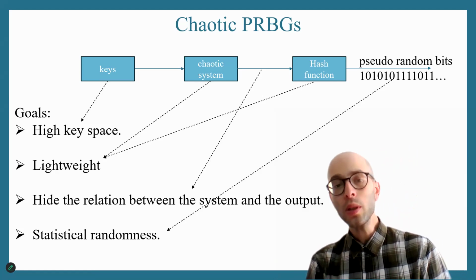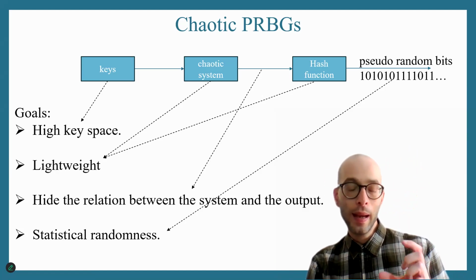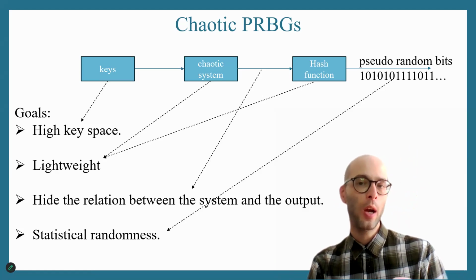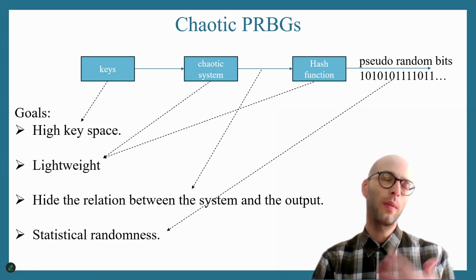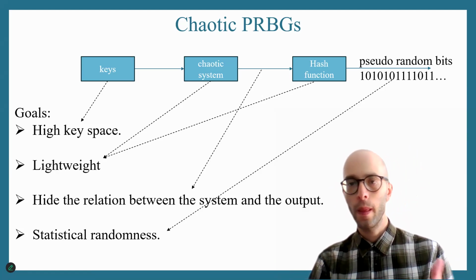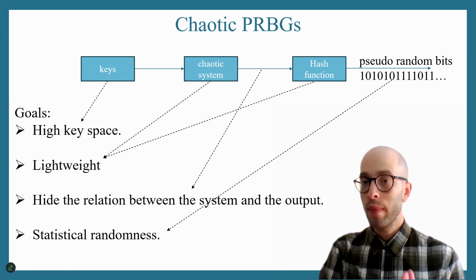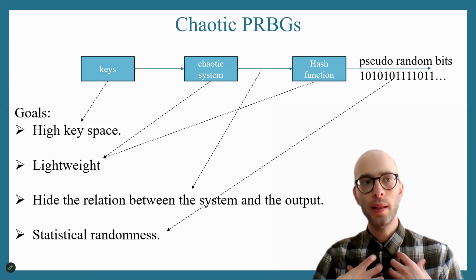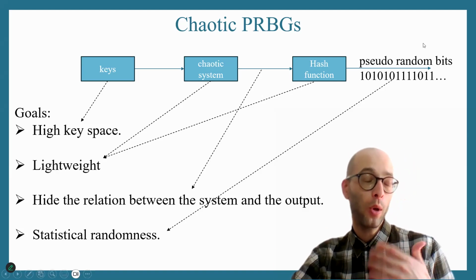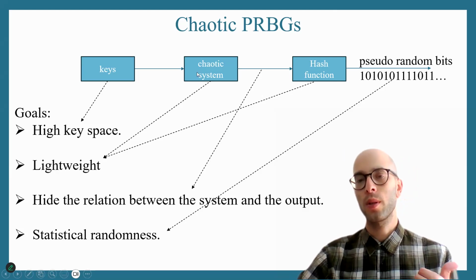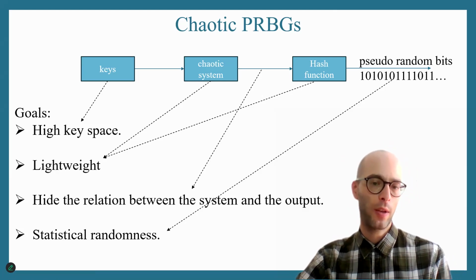And additionally, the hash function should be a nonlinear function that hides the relation between the chaotic system and the output. So it needs to be secure against estimation attacks, which are called, in the literature, cryptanalysis attacks. We need to have a function that hides the chaotic system from the output bits. Because this way, if I have an outsider that takes a look at the bits, he will not be able to get any information about my chaotic system. This is very important from a security perspective. Okay, so we need to have a good hash function.